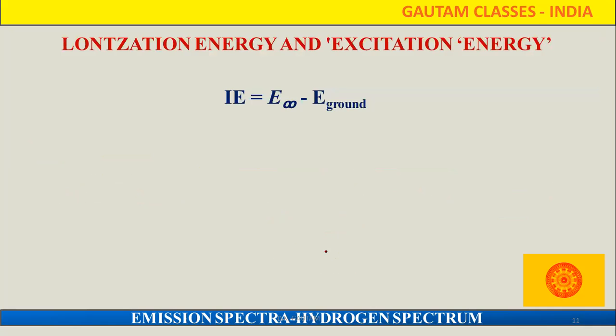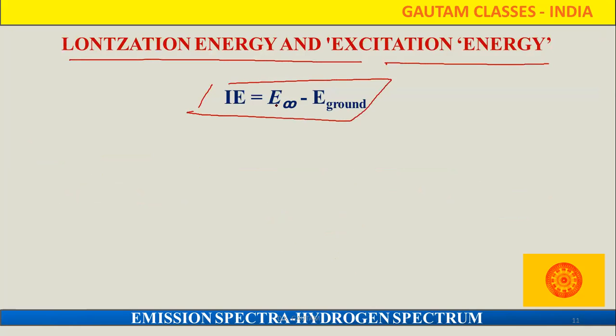Sometimes they ask about the ionization energy. Anywhere they ask for ionization energy, we can directly apply the formula E infinite minus E ground, that is, the energy at infinity and the energy in the ground state. And you know that ionization energy is the minimum amount of energy required to remove one electron from the valence shell of an isolated gaseous atom.